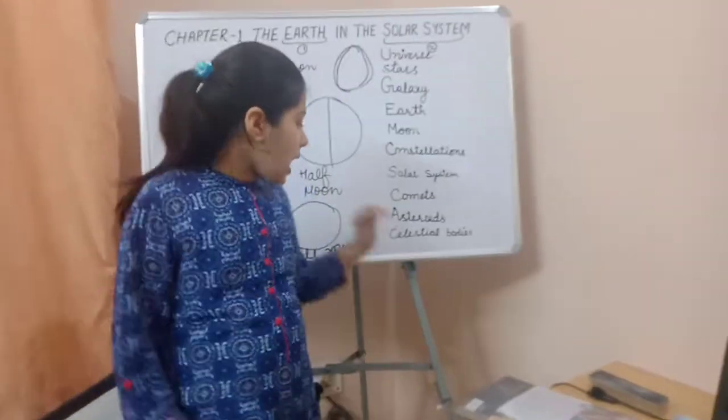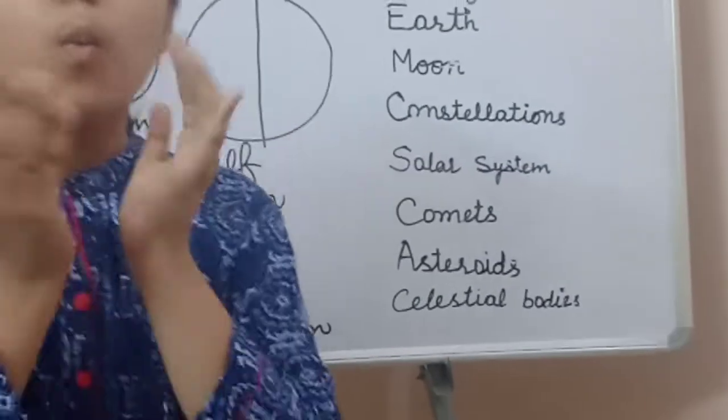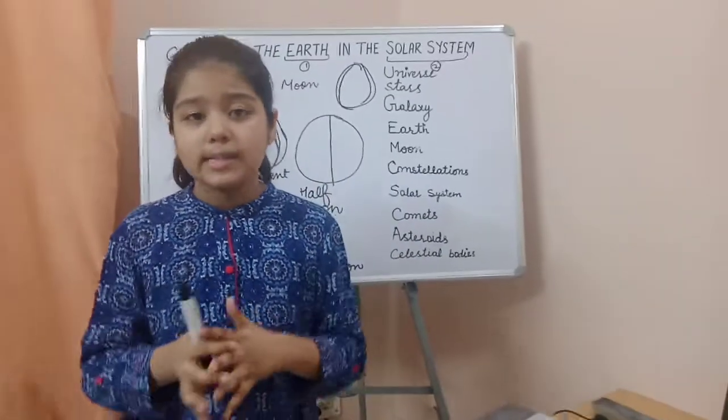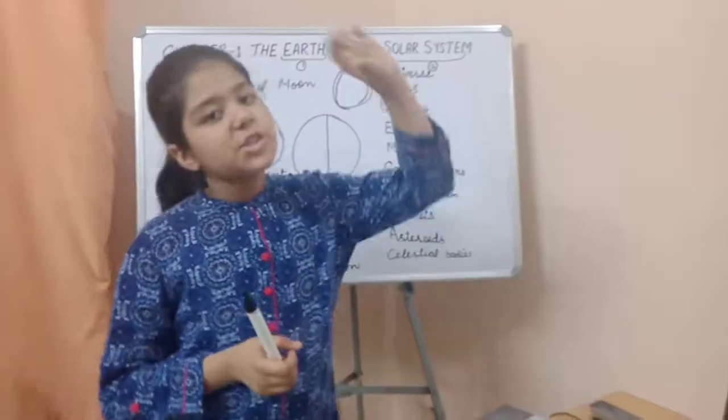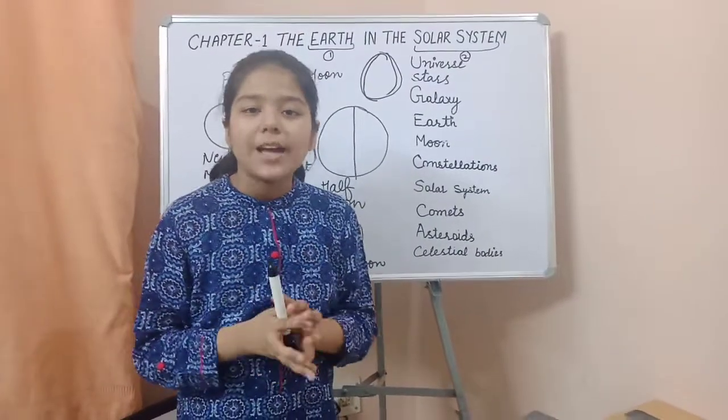Now our last topic is celestial bodies. So what are celestial bodies? Celestial bodies are the shining objects like sun, moon, etc.